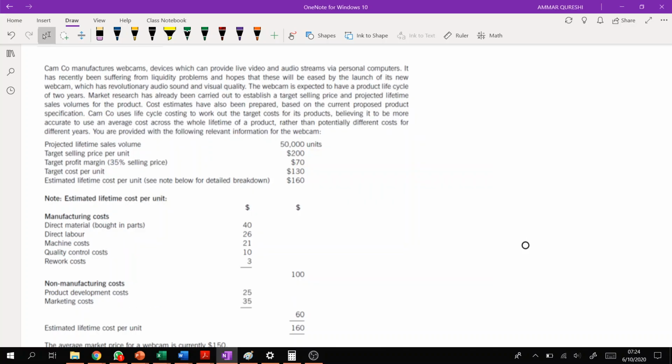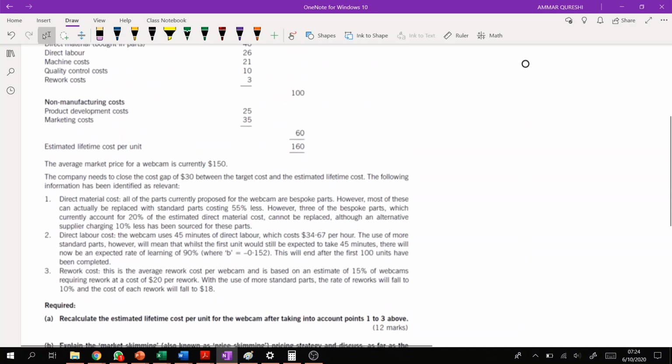Hello, everyone. We are going to start with another lecture of performance management. In this lecture, we are going to deal with the question of target costing, right? This is the second question of target costing which we are doing. If you know what is life cycle of the product, you may continue with this. If you have no clue what is the life cycle of the product, then you may do this question after the first lecture of life cycle of the product, but still I believe you can manage, right?